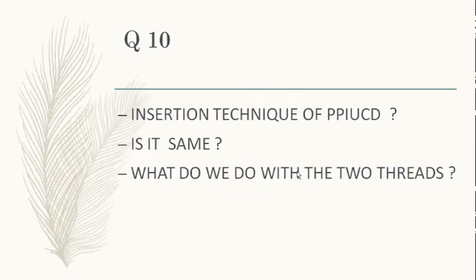Now, the insertion technique of PPIUCD is the same as what has been explained by Garima as a method of copper T insertion, because we are not discussing LNG IUS, so it is only copper T insertion. So, is the insertion technique the same? What do you do with the two threads with it? Anyone? It is not audible. Anyone? Just unmute yourself and say what is the insertion technique of PPIUCD.